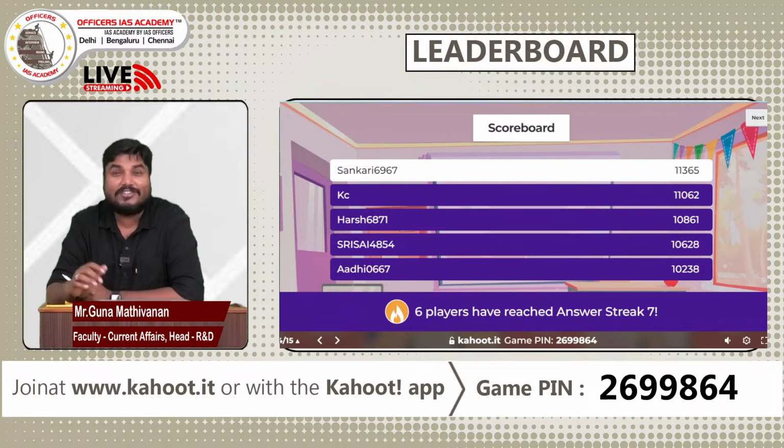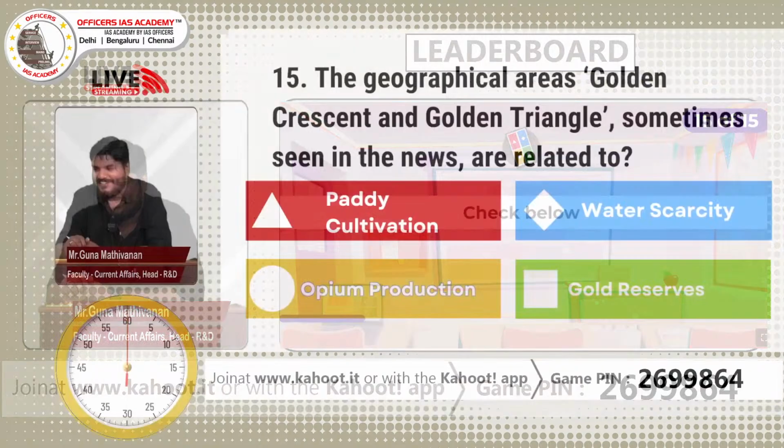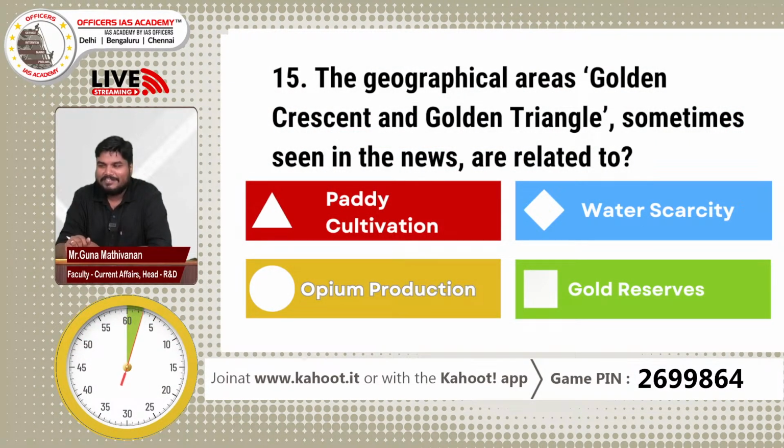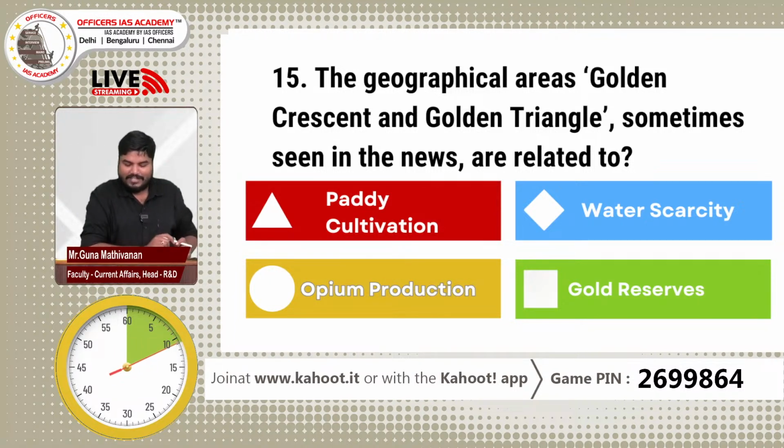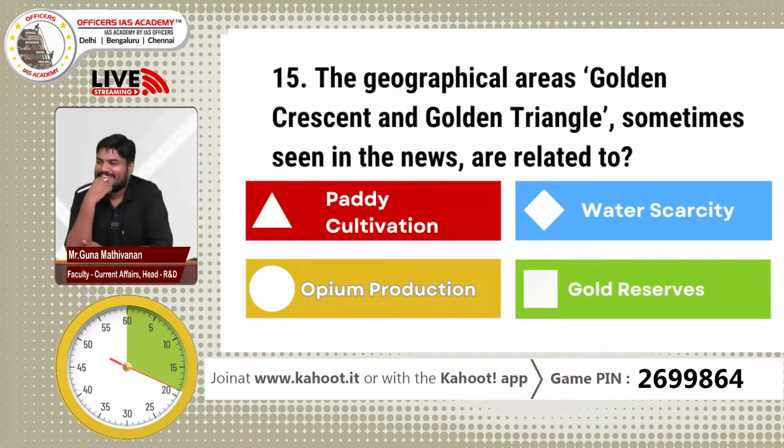This question is something related to drugs, right? The geographical areas Golden Crescent and Golden Triangle, sometimes seen in news, are related to: paddy cultivation, water scarcity, opium production, gold reserves.